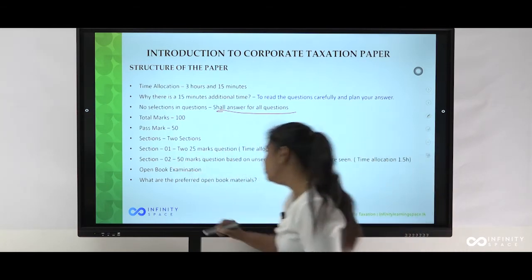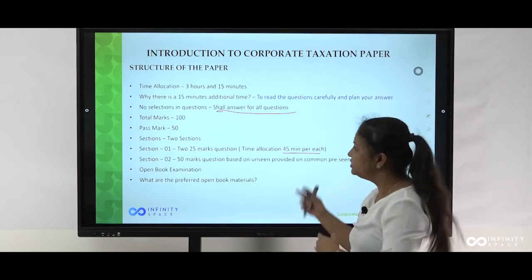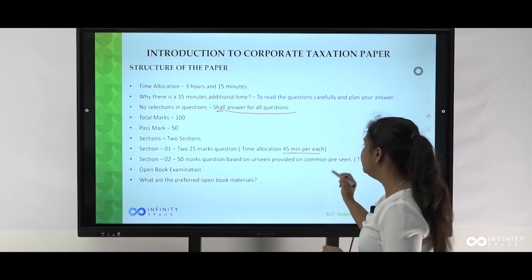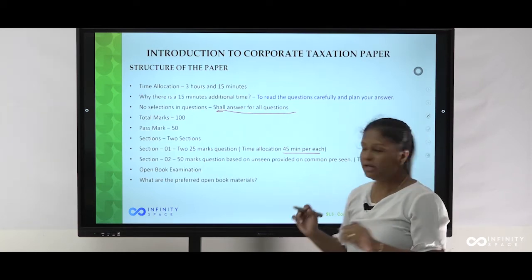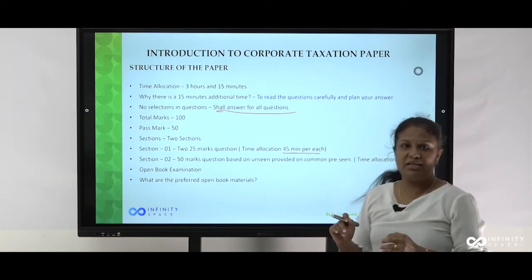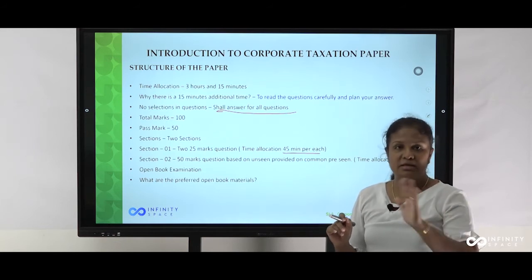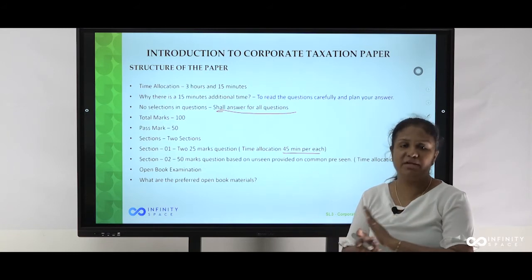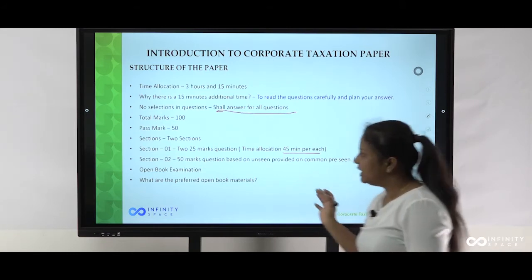Then section 2, which I am mostly focused on today, is a 50 marks question based on an unseen provided on the common pre-seen. Then the time allocation is 1.5 hours, that means 1 hour and 30 minutes allocated.